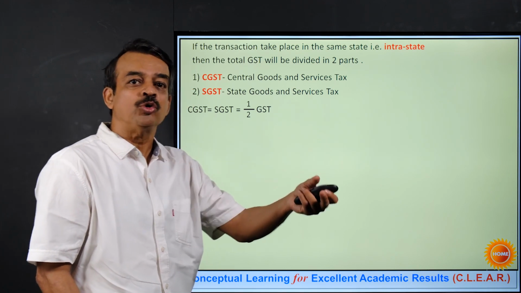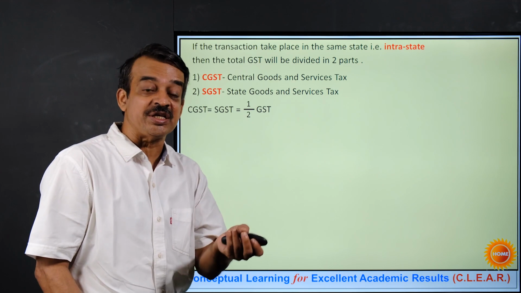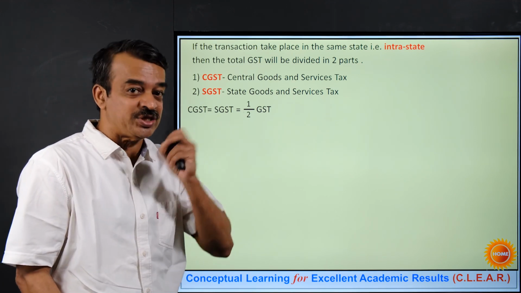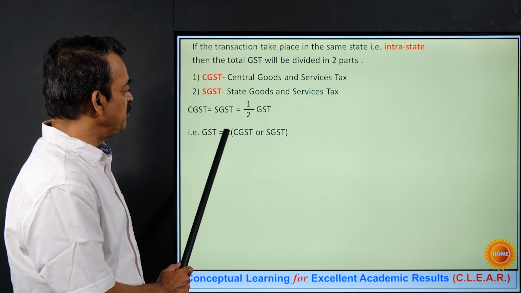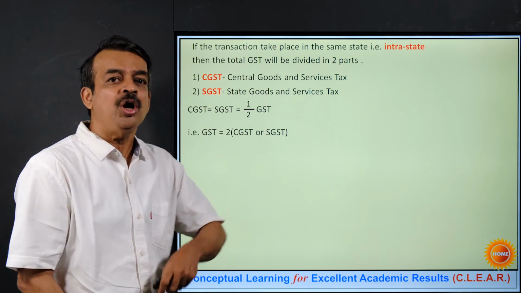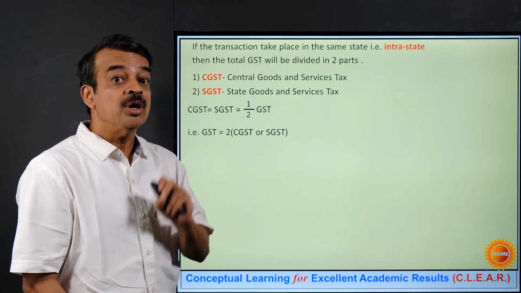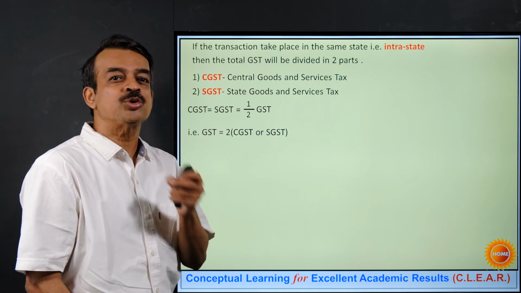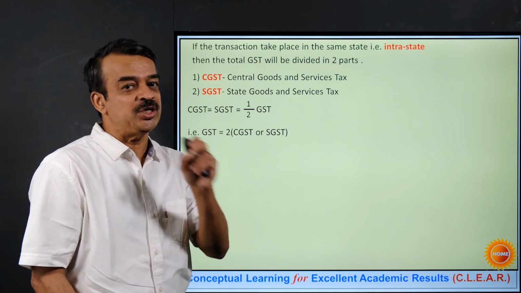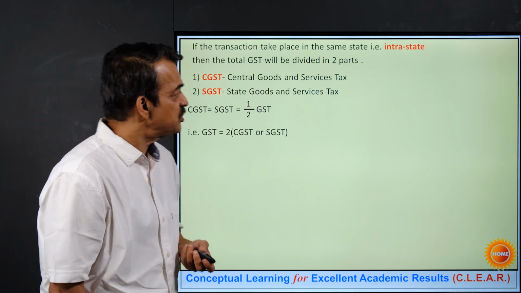If I just want to find out what will be the formula, if I want to find out GST when CGST or SGST is given, exactly opposite. So GST will be 2 times of CGST or SGST. I hope you have understood this. Why this is important? Because in some of the problems they may ask you to find out separate CGST and SGST. Let's get started with the problems.